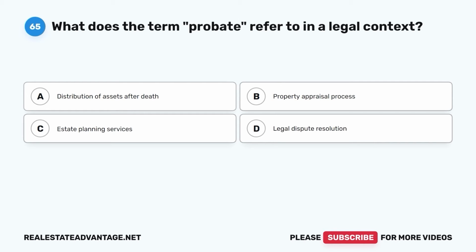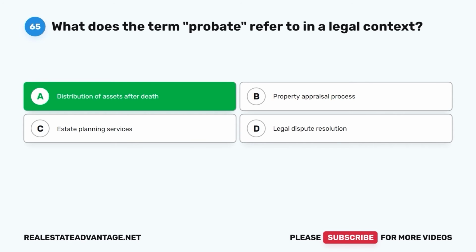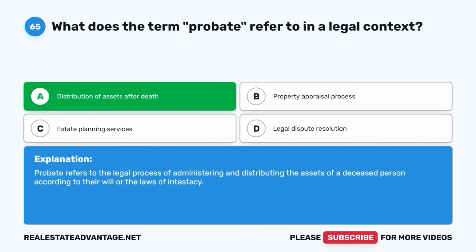D. Legal dispute resolution. The correct answer is A. Distribution of assets after death. Probate refers to the legal process of administering and distributing the assets of a deceased person according to their will or the laws of intestacy.